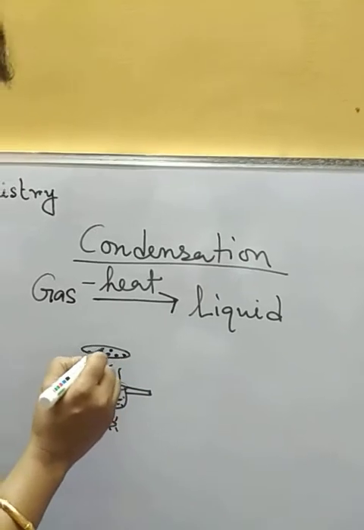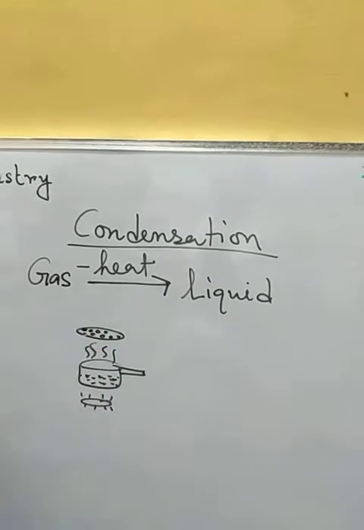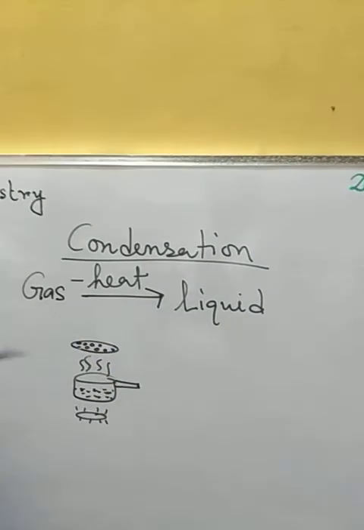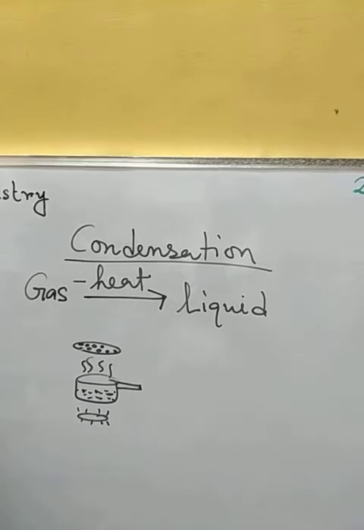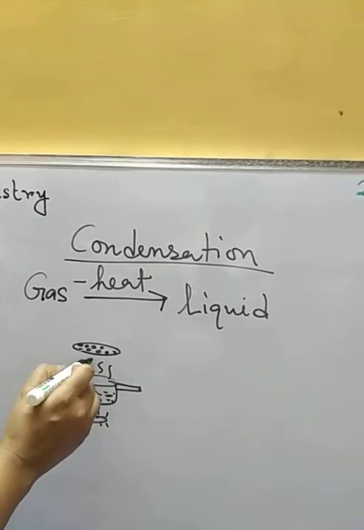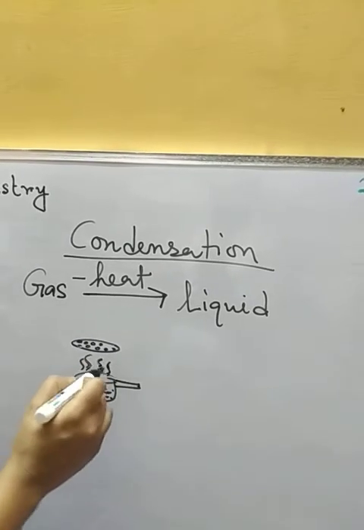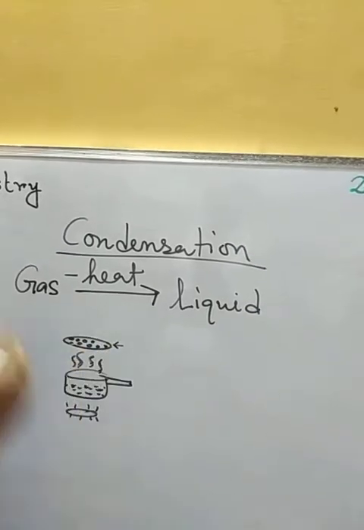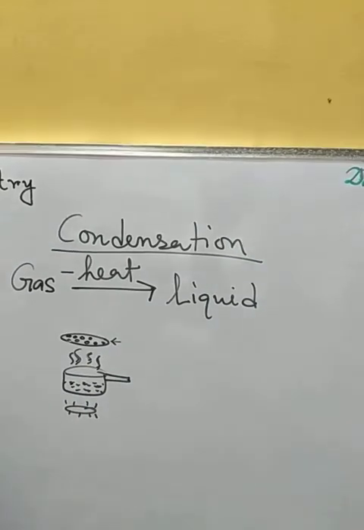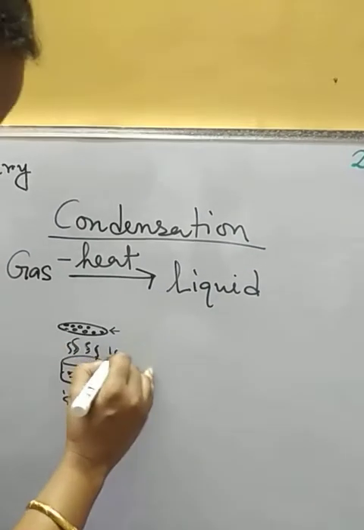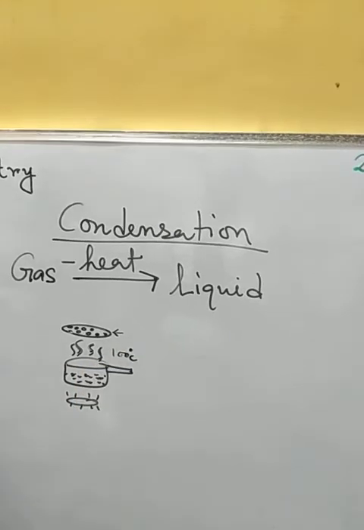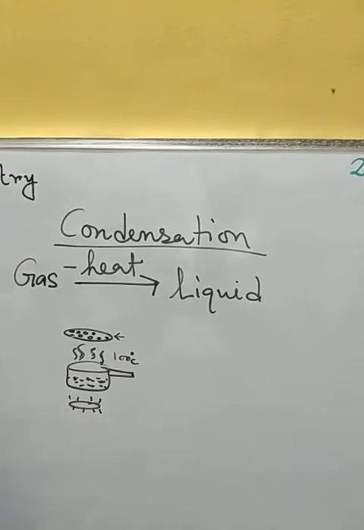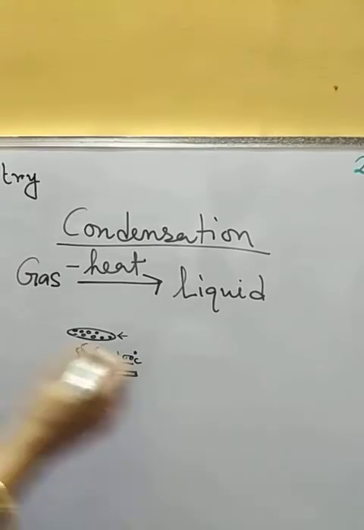You can see some water droplets on the plate. This process is called condensation. This vapor is at 100 degree centigrade, and this plate is at room temperature, which is lower than 100 degree centigrade.